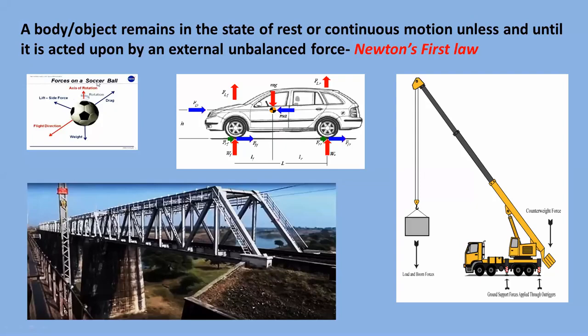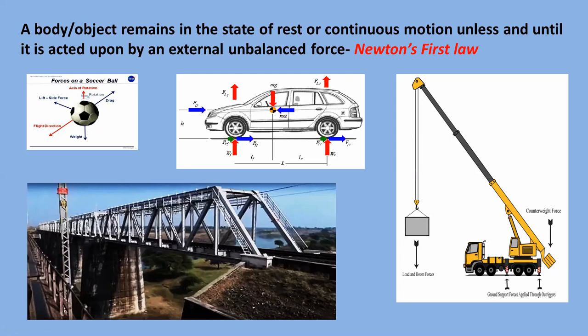The term body you can observe in Newton's first law. So what is Newton's first law? A body or object remains in the state of rest or continuous motion unless and until it is acted upon by an external unbalanced force. So this is Newton's first law. What exactly is the meaning of body? The first example is the football. When a player kicks the football, it applies some force, and because of that force, the football receives some velocity and covers some distance.